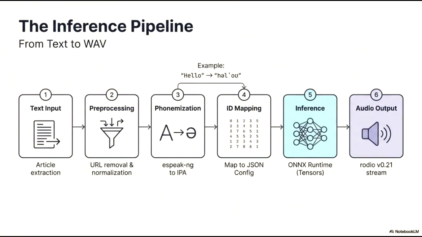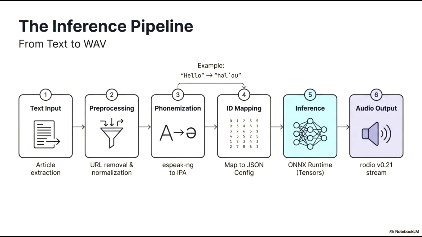The inference pipeline illustrates the journey from raw text to a final WAV audio file through 6 distinct stages. It begins with text input, where article extraction isolates the relevant content. This is followed by pre-processing, which involves URL removal and normalization to prepare the data for analysis. In the third stage, phonimation, the text is converted into the International Phonetic Alphabet using eSpeak-NG. As shown in the example, a word like hello is translated into its phonetic equivalent.